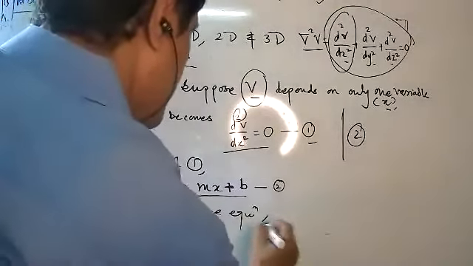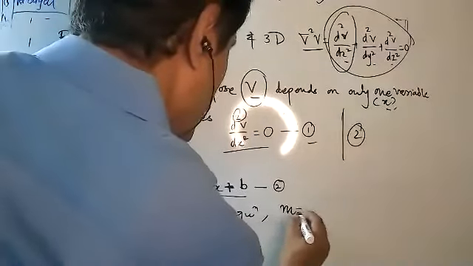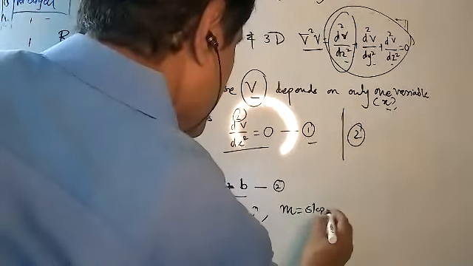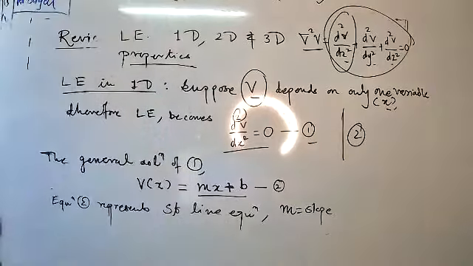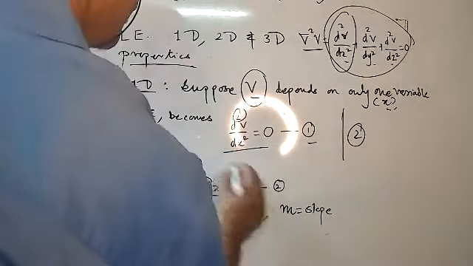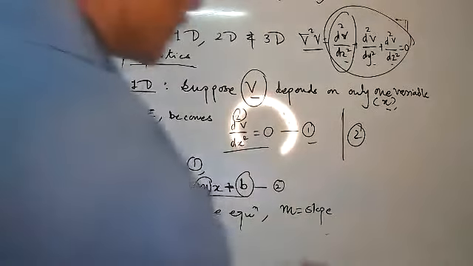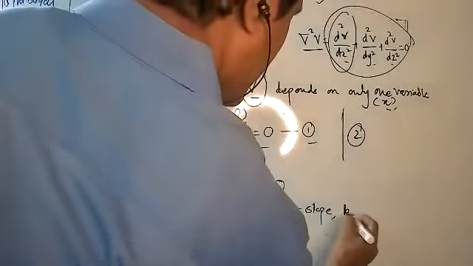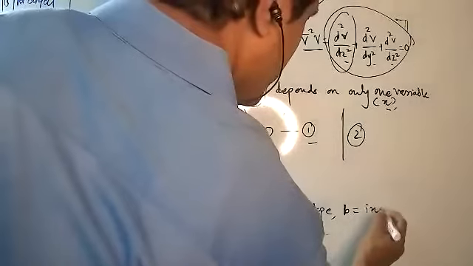Is it correct? Here m is the slope, and m and b are two constants. M is the slope, and b is the intercept. Is it correct?